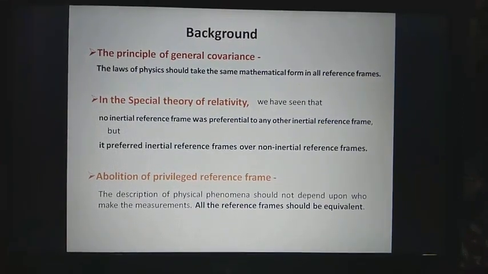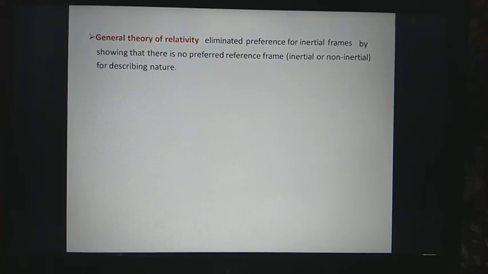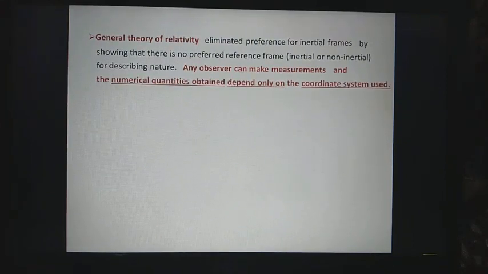General theory of relativity eliminated preference for inertial frames by showing that there is no preferred frame, inertial or non-inertial, for describing nature. That is, any observer can make measurements and the numerical quantities obtained depend only on the coordinate system used.